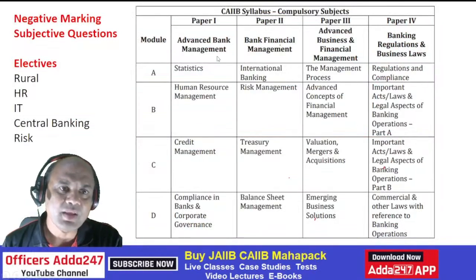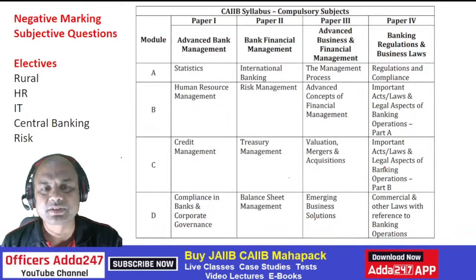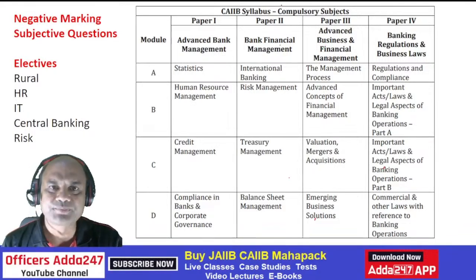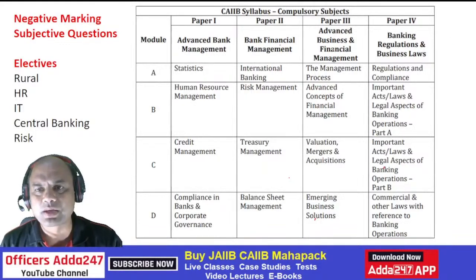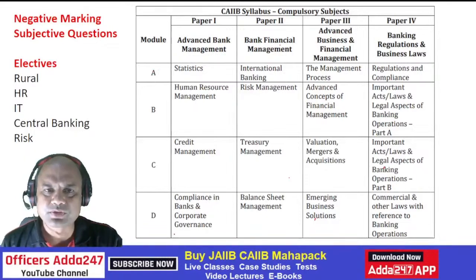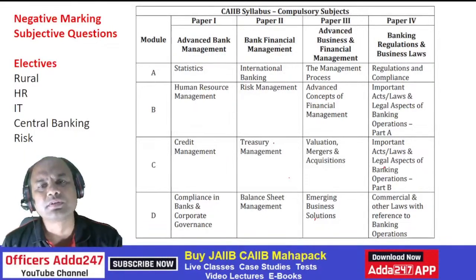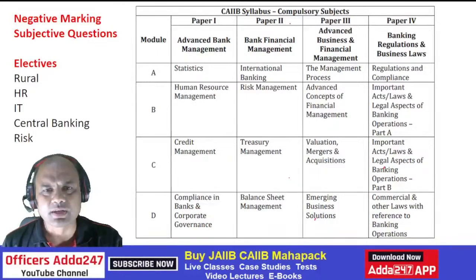Before moving ahead, everyone kindly check the syllabus. There are 4 papers: ABM, BFM, ABFM, BRBL. Out of them, 3 have numericals. BRBL doesn't have numericals. Check the 4 modules over here. BRBL and ABFM have been added newly. Earlier, ABM and BFM were there. So numericals are in all the 3.